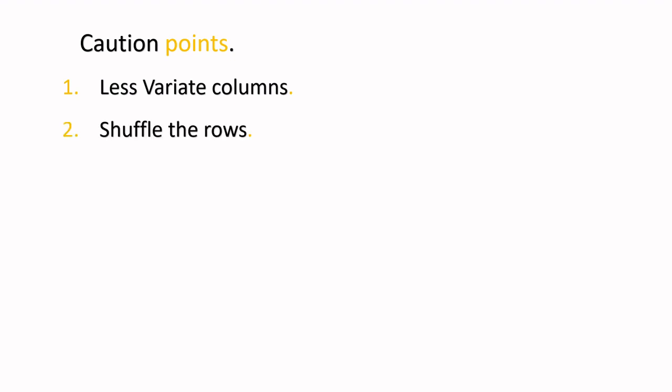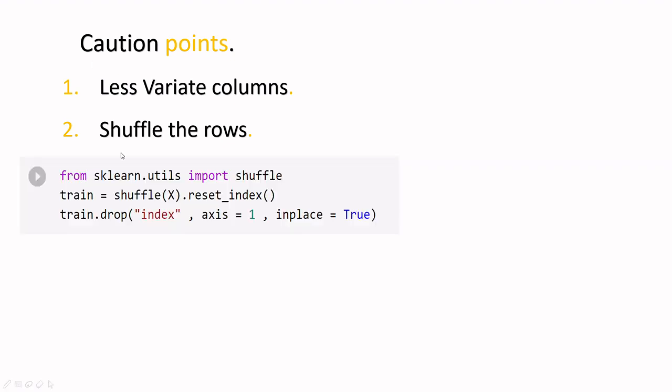The second one is to shuffle the rows. As you saw, it was all AAA, BBB, CCC in order. If somebody takes a look at this data frame, he might get an idea that yes, this is doctored. So you need to shuffle, and the code is very simple. It will be in the notebook that I'll upload on GitHub. But this is the code. You can see sklearn gives you a shuffle method.